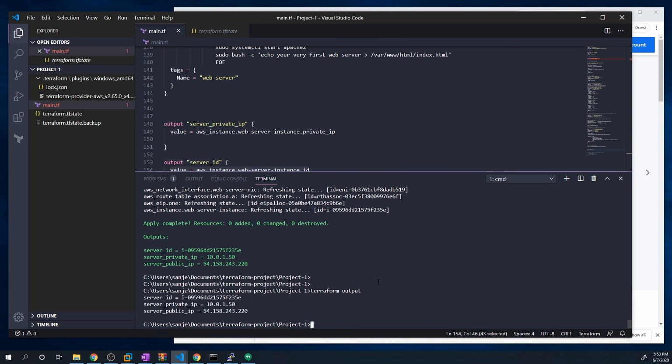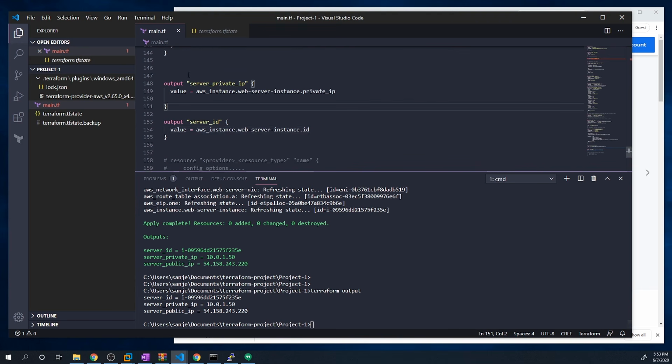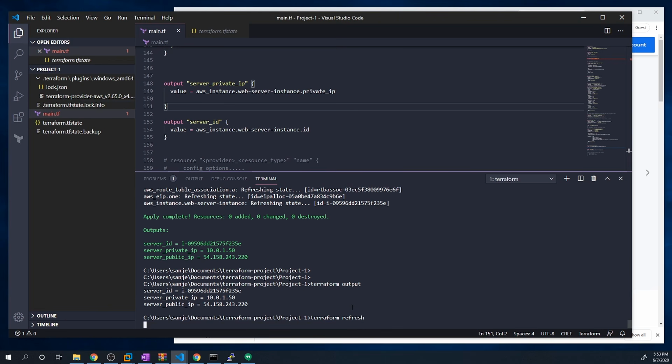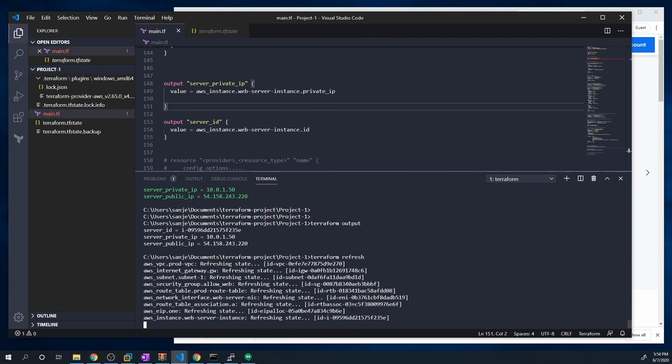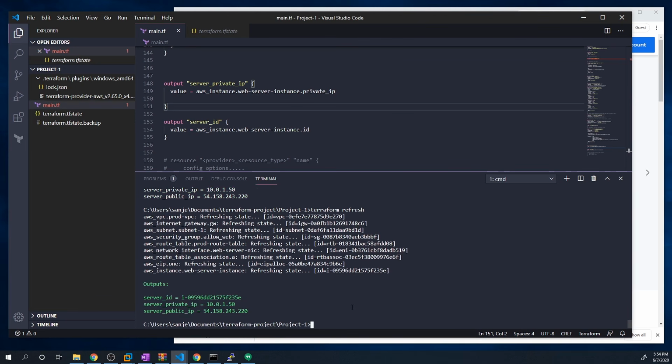outputs for us. However, if you decide to add another output into your config, but you don't want to do a Terraform apply because technically Terraform apply could potentially make changes to your network, and if you're in a production network, you don't want to accidentally deploy or delete something just to see what the output is. So, if you're in that situation, you can always do a Terraform refresh. And this should just refresh all of your state and it'll run the outputs again so that you can verify them without actually deploying anything or doing an actual apply.